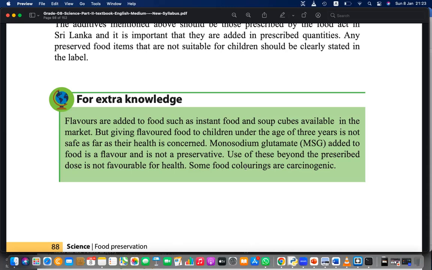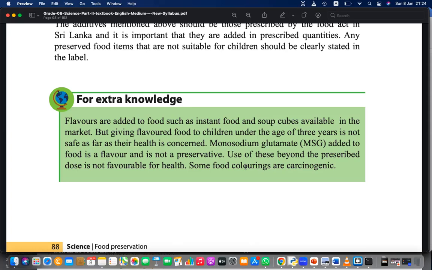Yes. Right? It improves how we feel the taste. But even if you eat rice with a lot of Ajinomoto or MSG, what will happen? You will feel high thirst, because of the high amount of MSG used. MSG is not a favorable thing for health. Okay, it's not a good thing.